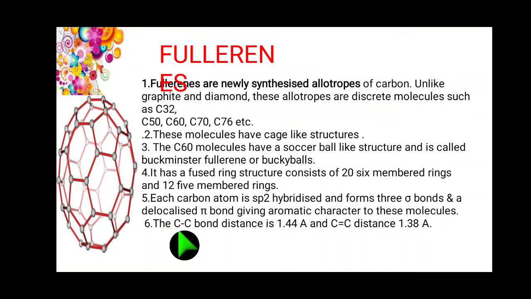Point number 6. The bond distance between two carbons is 1.44 Angstrom units, and the carbon double bond carbon distance is 1.38 Angstrom units. So these are the points that come under fullerene, one of the allotropic forms of carbon.